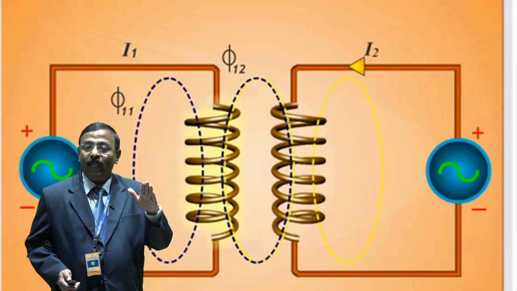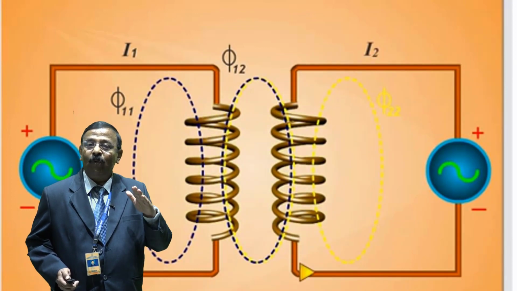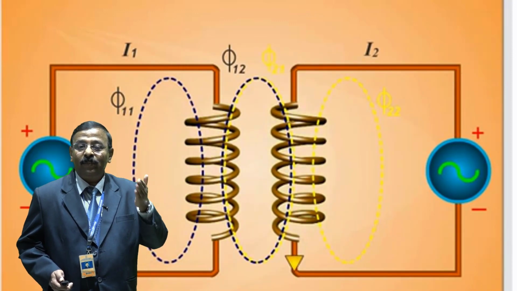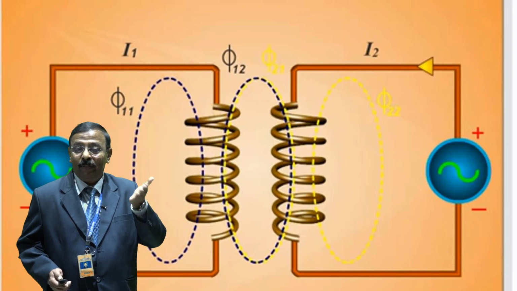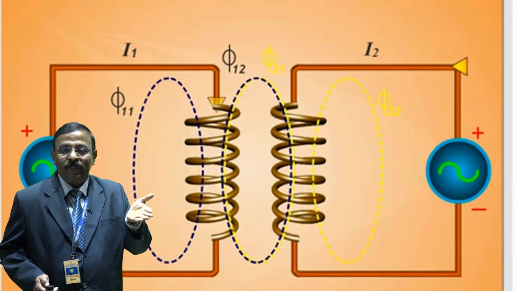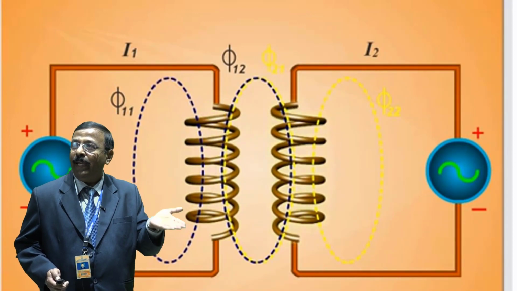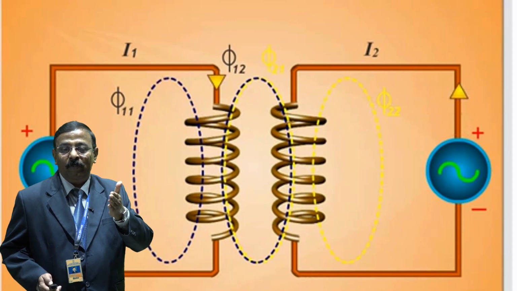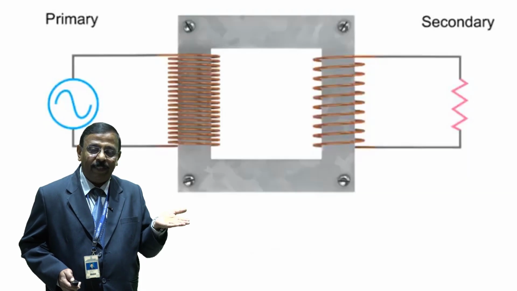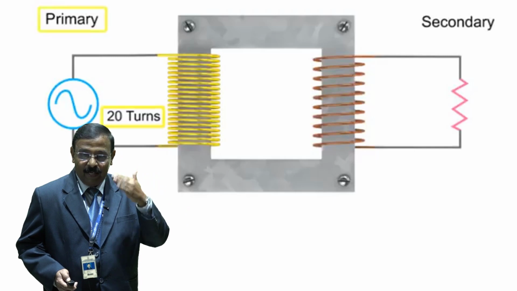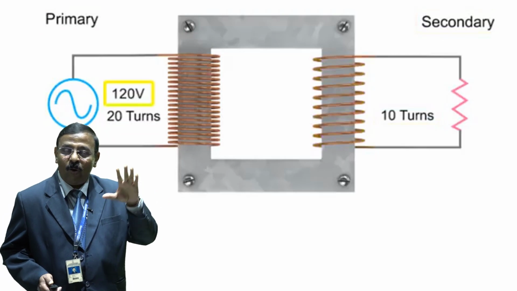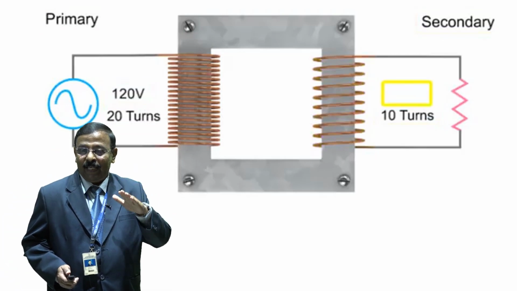Faraday's law of induction states that Vs, the secondary voltage, is equal to Ns, the number of turns in the secondary coil, times dΦ/dt. The same magnetic flux passes through both the primary and secondary coils. So in an ideal transformer, the instantaneous voltage across the primary coil, Vp, is given as Np, the number of turns of the primary coil, times dΦ/dt. From these two equations the relation is established as follows: